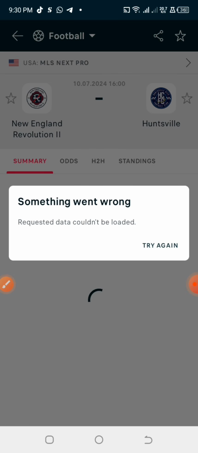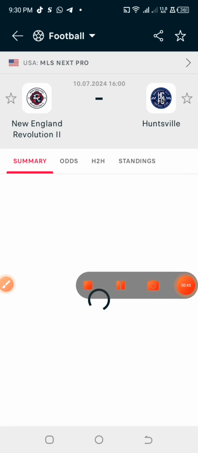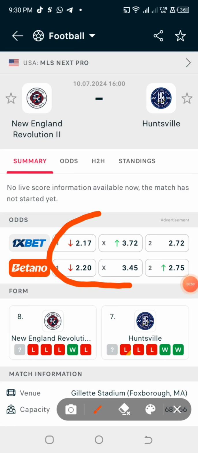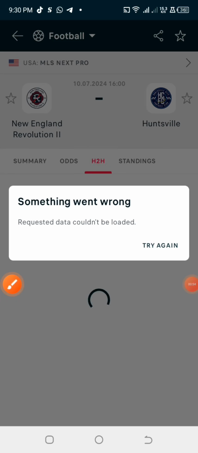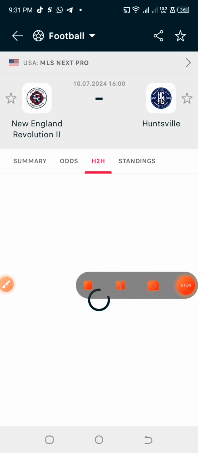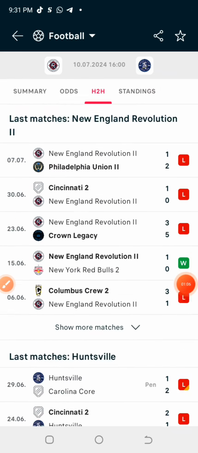This is how you can do it on your own, and it will look exactly as if you made fixed games. The first thing you need to look into is the odds the bookmakers are providing. There are some games where the bookmaker gives the home team maybe 2 odd and the away team 3 odd. Another thing to check is that the two teams are given kind of even odds.